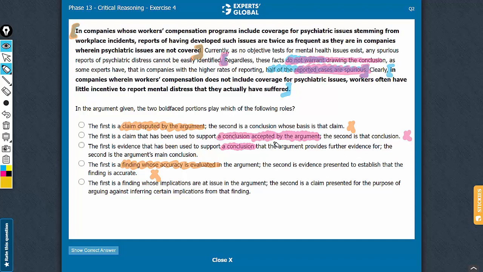In answer choice C, the problem is that it says that the argument provides further evidence for this intermediate conclusion. That is not correct. The argument does not provide further evidence for the intermediate conclusion. The argument goes on to contradict the intermediate conclusion, and therefore answer choice C is not going to be correct. We already eliminated answer choice D. Let's confirm answer choice E now.